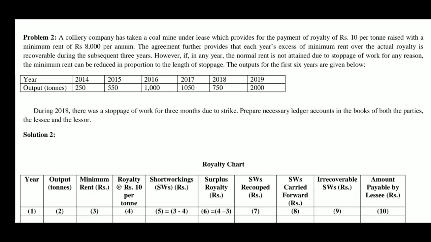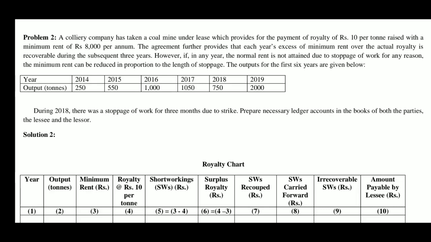So, the computation is given later. The output for the first 6 years is given below. Here, information about 6 years, 2014 to 2019, is given. Output in terms of tons is 250, 550, 1000, 1050, 750 and 2000 tons respectively in such years. Now, prepare necessary ledger accounts in the books of both the parties, the lessee and the lessor.